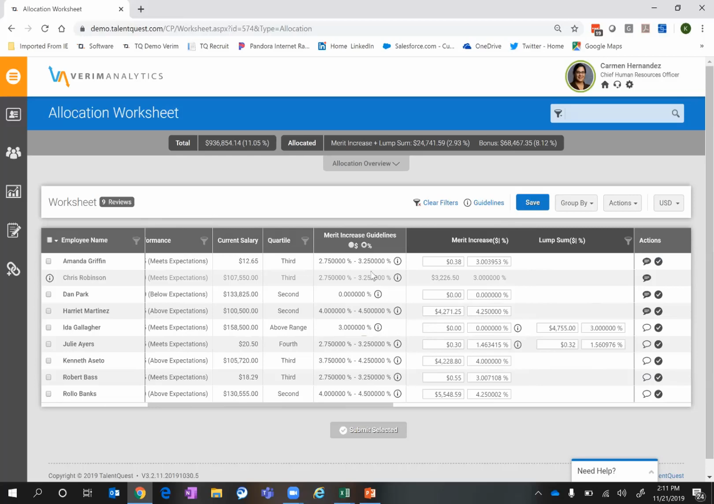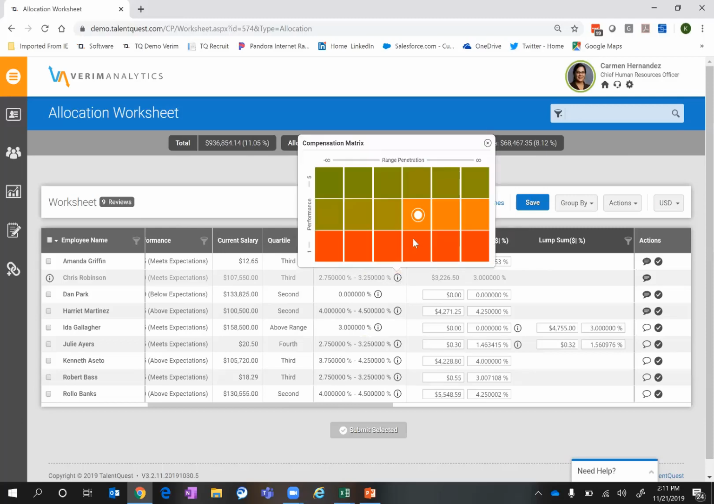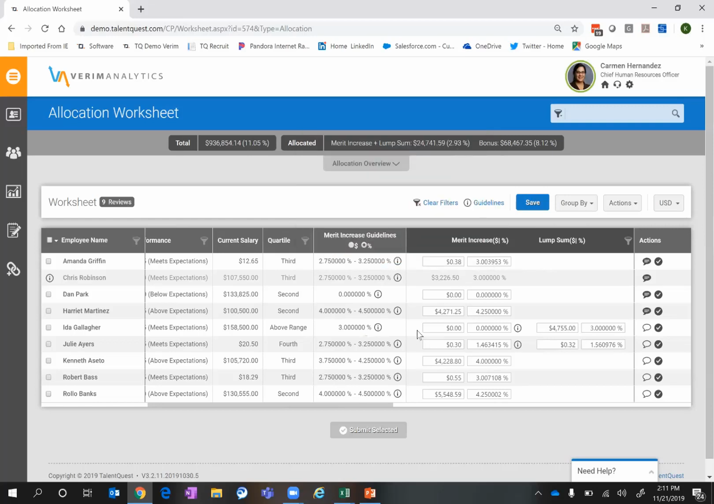So again, these are things that we pre-configure, but we can say, based on your performance score and where you are in your pay band, the guideline for your increase is going to be between, in this case, 2.75 to 3.25. Now you'll notice for any of these, if I click on the little information icon, it's going to open up a compensation matrix for me to allow me to visualize that information. So where is their performance score in relation to where they are from a range penetration perspective? Okay, so based on all that information, performance scores, range penetration, the system can automatically recommend the increase amount based on the guidelines that you set.